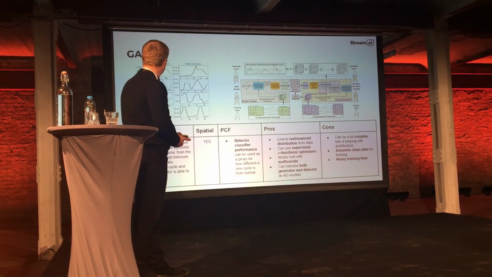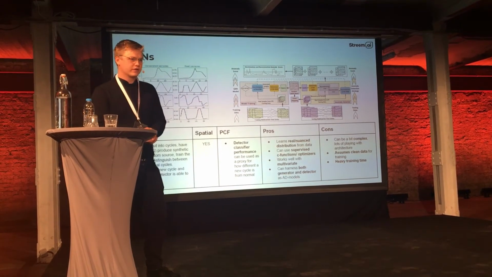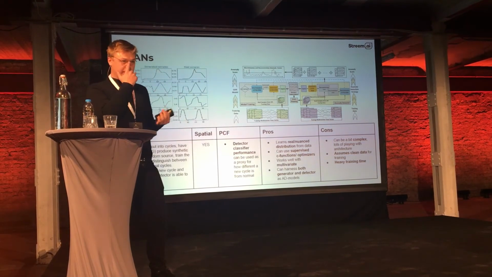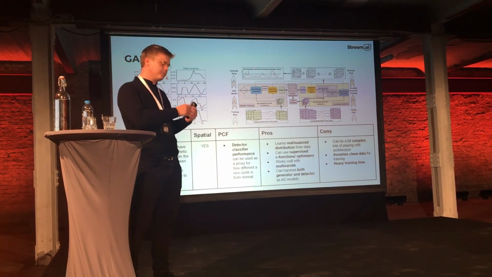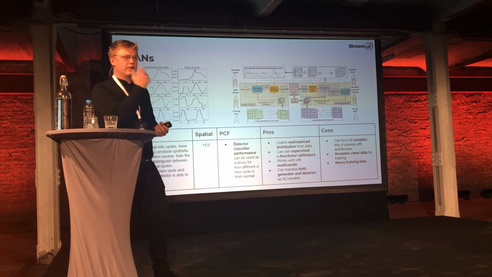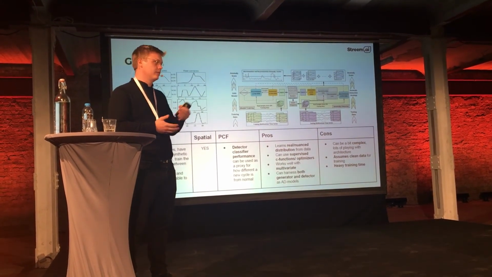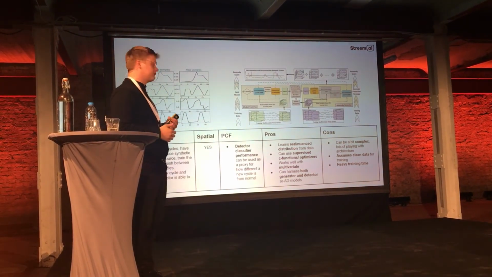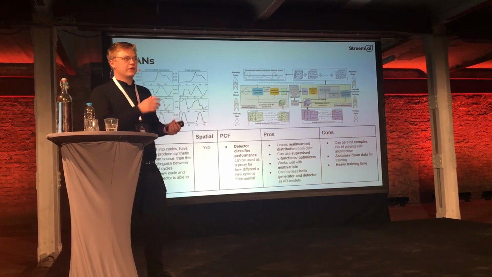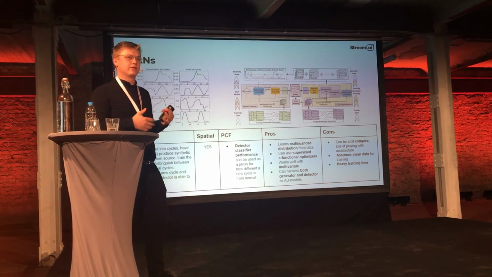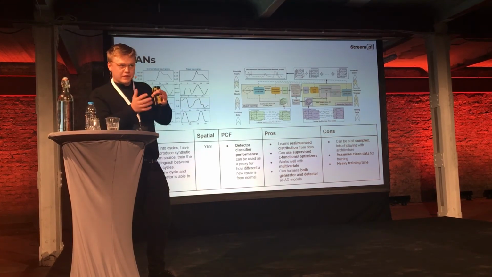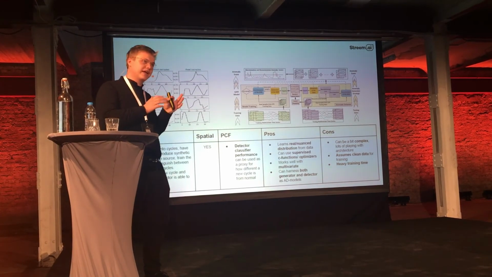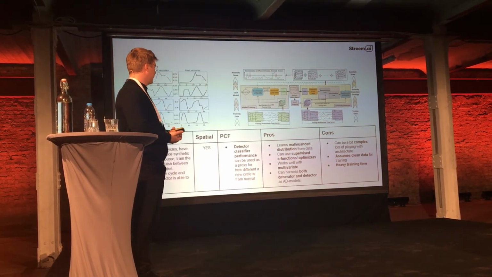And finally, we have GANs, which are generative adversarial networks. So how do these work? Basically, we have one model called the generator, which generates synthetic pieces of data and passes them to another model, the discriminator, which has to tell whether the data comes from the made-up fake data or from the real data. Then we can use the classification performance of the discriminator to train both models. So we end up with a discriminator which is good at detecting normal and synthetic data, and a generator which is able to generate very fake but subtly fake pieces of data.